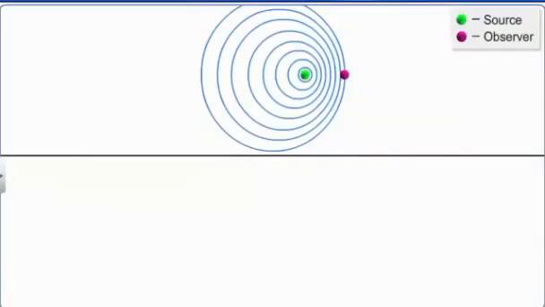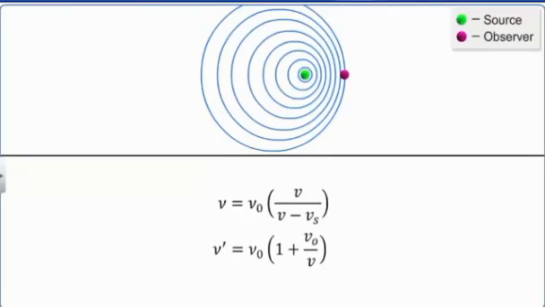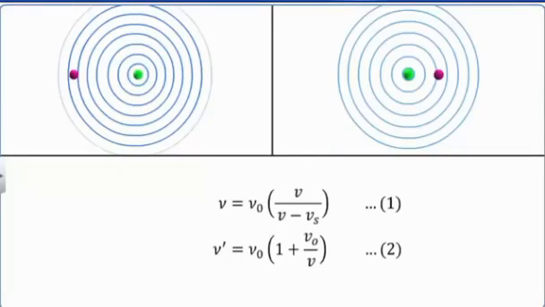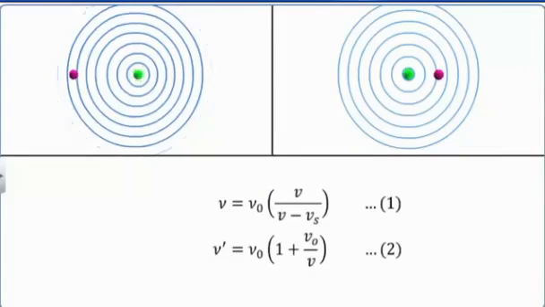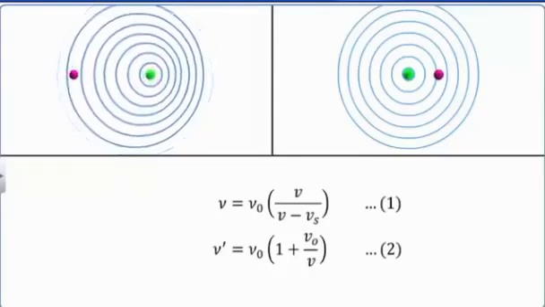Then, as for the Doppler effect for sound waves, we have nu is equal to nu0 into 1 minus Vs by V, and nu dash is equal to nu0 into 1 plus Vo by V. Let them be equations 1 and 2. Thus, in the case of sound waves, since the velocities of the source and the observer are relative to the medium in which they propagate, the effect on the frequency when the source moves away from the observer is different from when the observer moves away from the source.